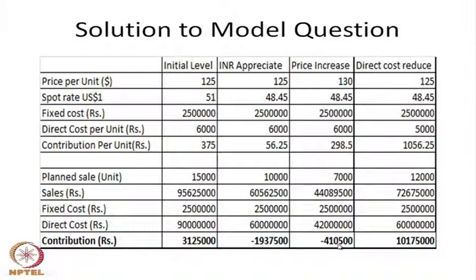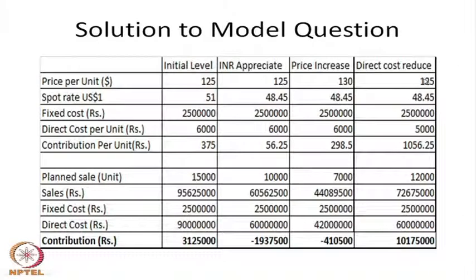Realizing that this is not a strategy to maintain the profit margin, they have to find some other way, and they have done it. They again reduced the price and brought it back to the earlier price of 125.